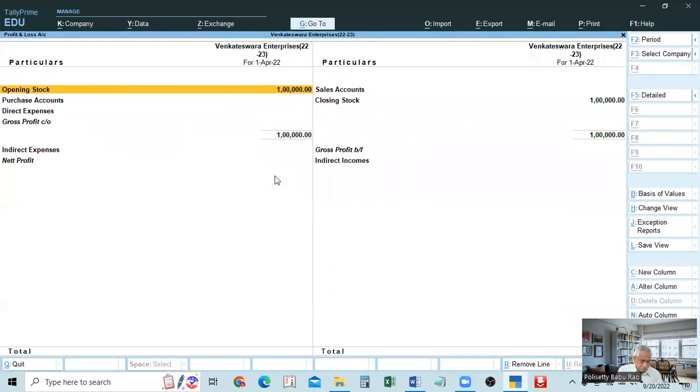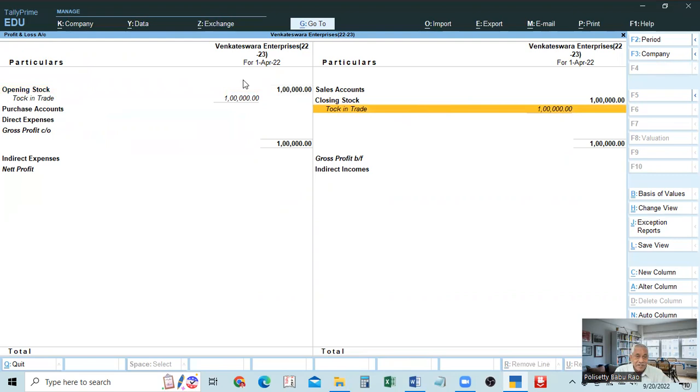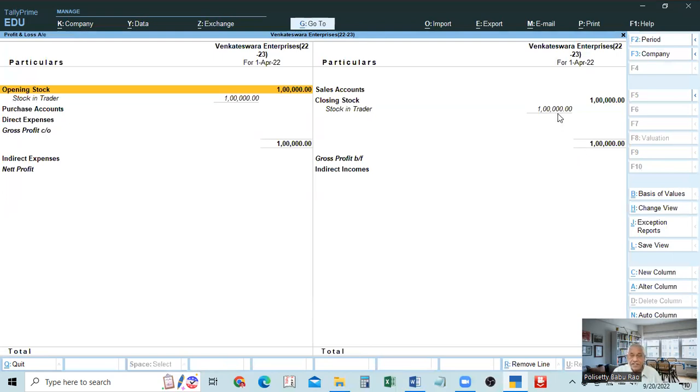Go to Alt F1, it shows details. Okay. Here you see, opening stock is 1 lakh, and closing stock in trade is also showing only 1 lakh again. Oh, the stock in hand, okay. Stock in trade I created. So it is showing the same amount.